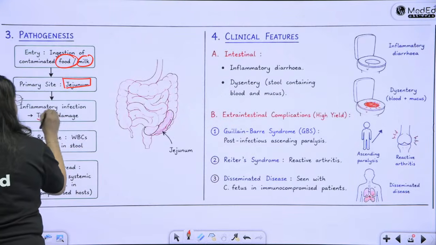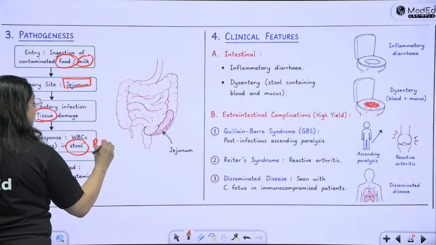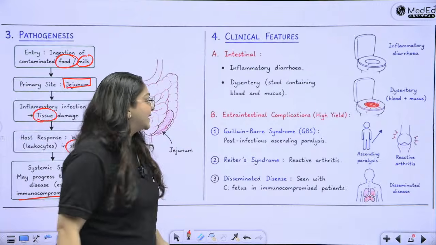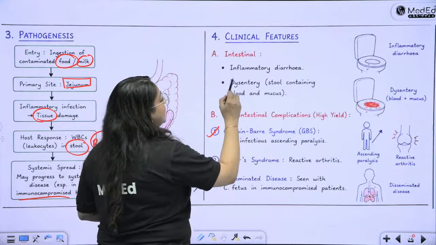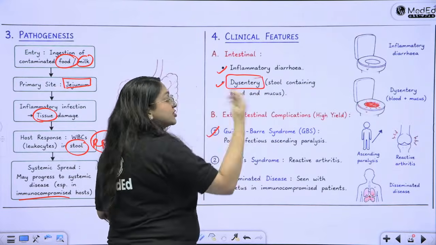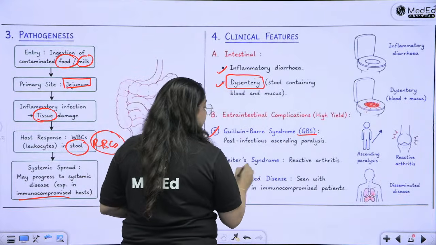There it is going to cause tissue damage and inflammation, and therefore you're going to see RBCs and WBCs in the stool. It causes inflammatory diarrhea. It can also spread systemically in immunocompromised hosts, and as a complication, it can lead to Guillain-Barré syndrome or GBS. Okay? So intestinally, it will cause inflammatory diarrhea and dysentery, and as an extra-intestinal complication, it is going to cause GBS. It is going to cause Reiter's syndrome.